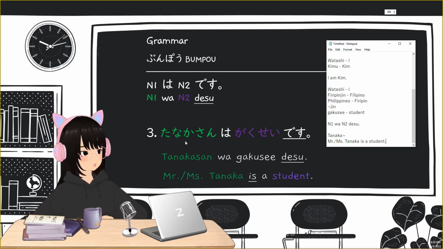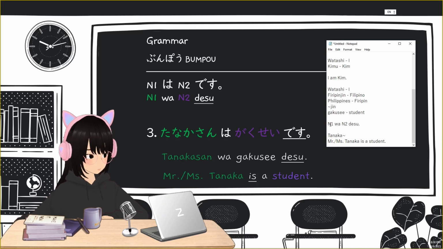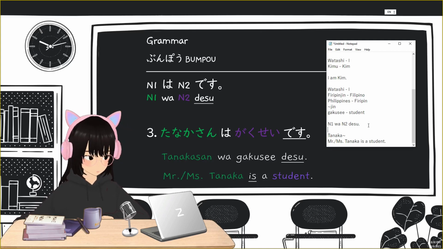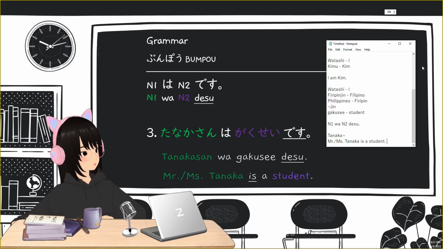Okay, so again, the N1 wa N2 desu pattern. N1 is my topic. So Tanaka-san is my topic. The topic marker is the particle wa. N2, so my description about Tanaka-san is that she or he is a student. So N2 is student, gakusei, and then desu to sound polite. So N1 wa N2 desu, Mr. or Miss Tanaka is a student. Okay, so that's it for N1 wa N2 desu.